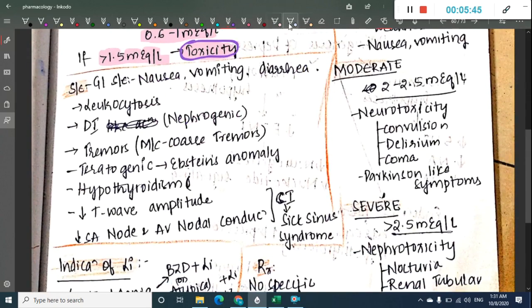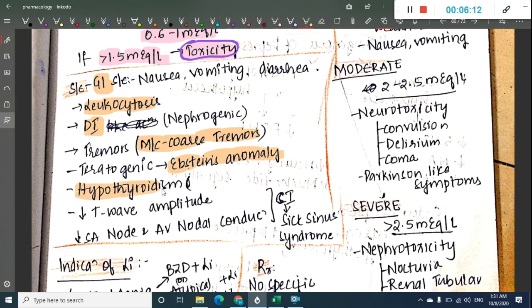What are the common side effects of lithium? The common side effects of lithium are GI side effects like nausea, vomiting, diarrhea. It can cause leukocytosis. It can cause diabetes insipidus, that is, nephrogenic diabetes insipidus can occur due to lithium. Then it can cause tremors, most commonly coarse tremors. It is teratogenic, that is, it is implicated in Ebstein anomaly.